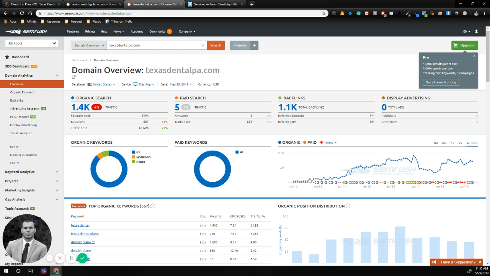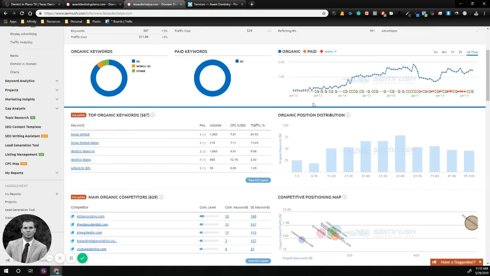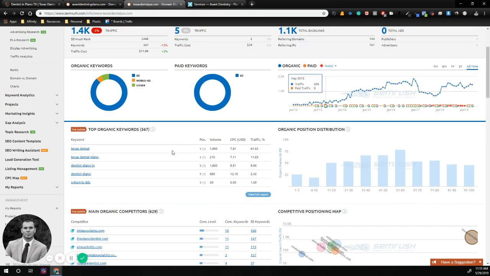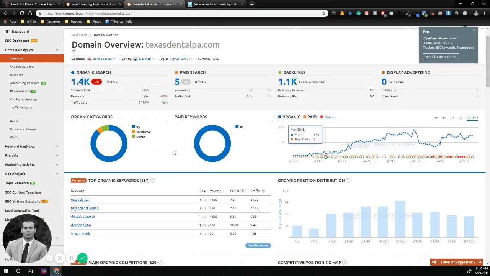Now with these tools, we can see all their backlinks as well and see which ones your top competitors are using and how to best apply those to your business so that you guys can rank just as well as they can. Now these top ranking competitors of yours, they're using some good backlinks. Some of them I would never use. And I know that the ones that they're using are easily accessible for a company like us to go in and get for you.